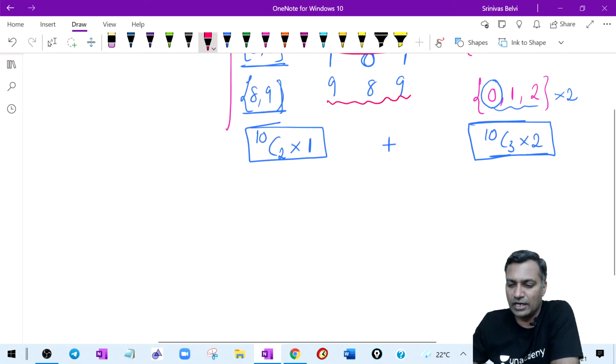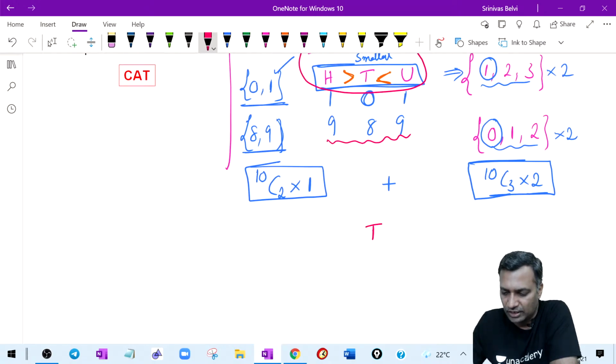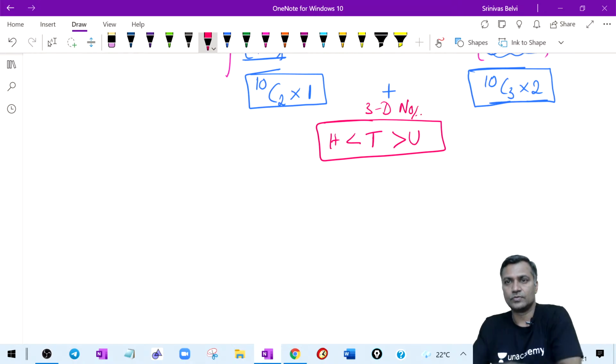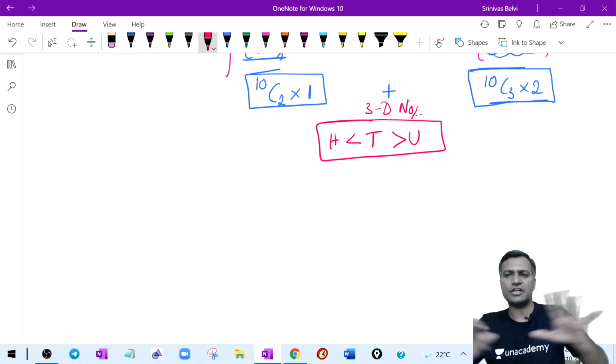Clear? If you want to do a drill, do this. Beautiful. Now you guys do this drill. If it is clear to you, do this particular drill. What is the answer to this question now? It's just a 3-digit number. That's it. I just have a 3-digit number with this condition.